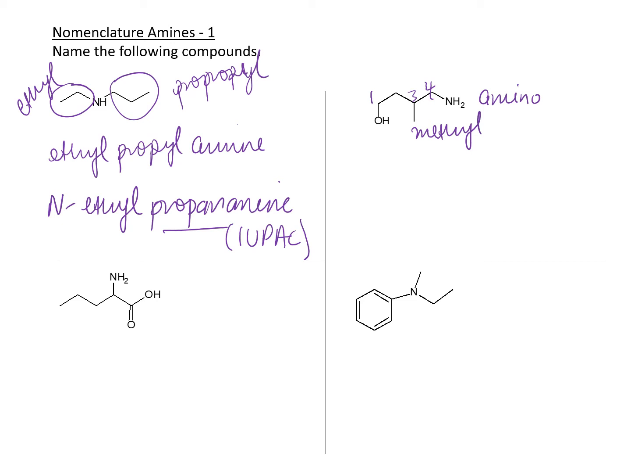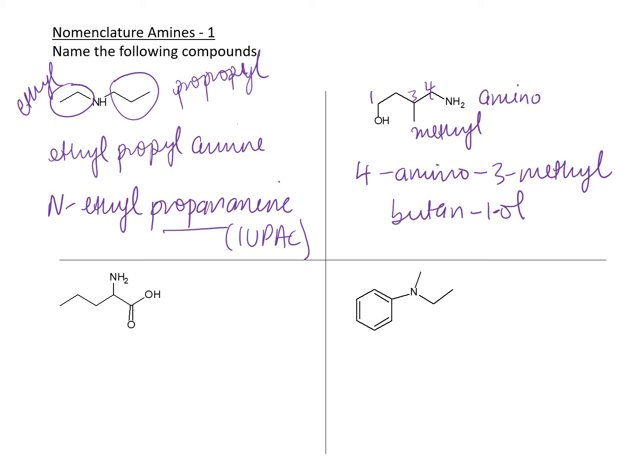So let's go ahead and write the name for this. 4-amino-3-methylbutan-1-ol. You can also say 1-butanol if you want to, or butan-1-ol. It's up to you. But your base name has to be the alcohol, and your numbering has to start from the alcohol. So amines have no priority.